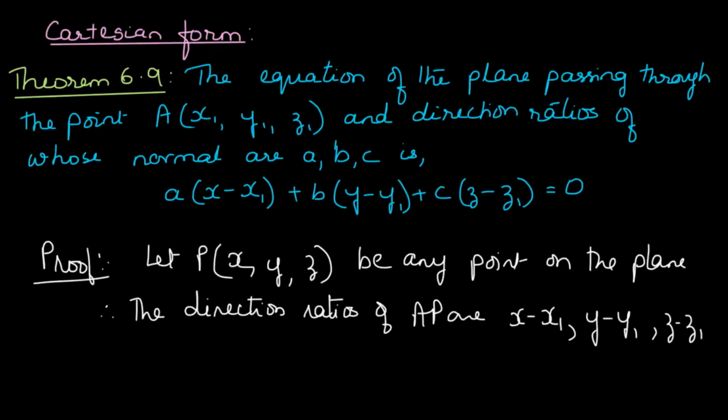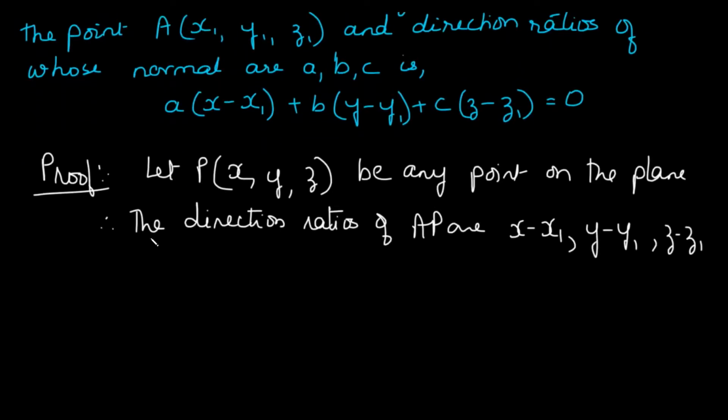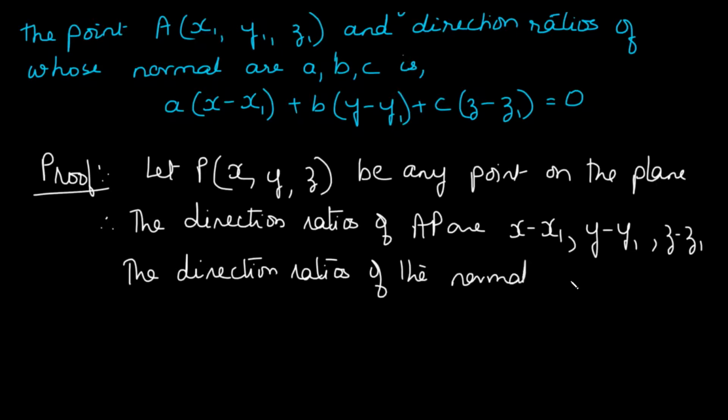Also, they have given us the direction ratios of the normal as A, B, C.